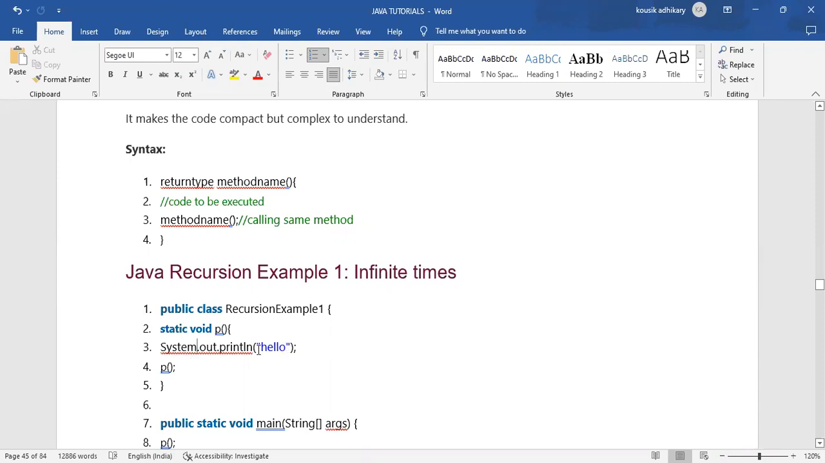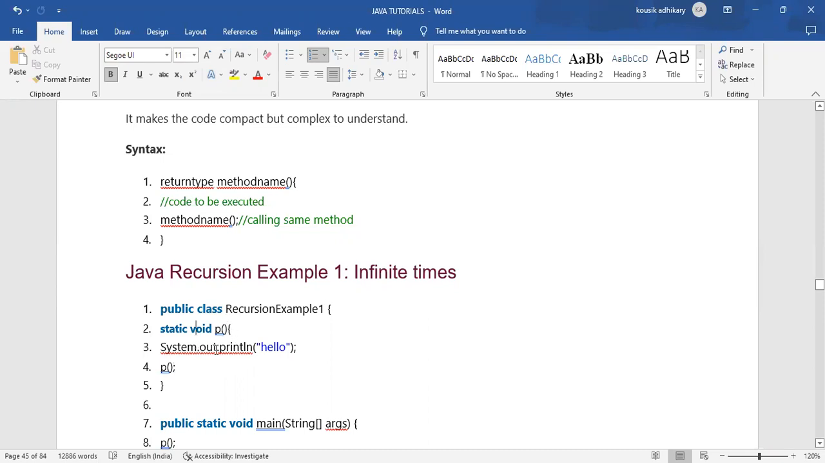Within that method block, we are printing the message, just like a normal method. After creating a method, we simply print some message like that. We are creating a method, and within that method block we are printing the message hello. And because this is recursion, and we are creating a recursive method, for that reason we are calling that method.